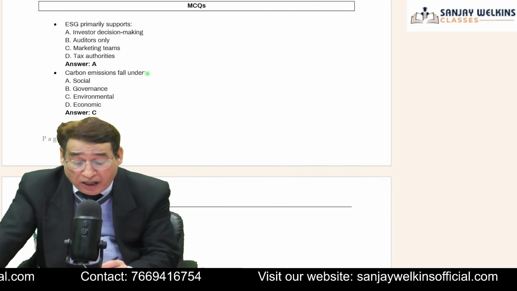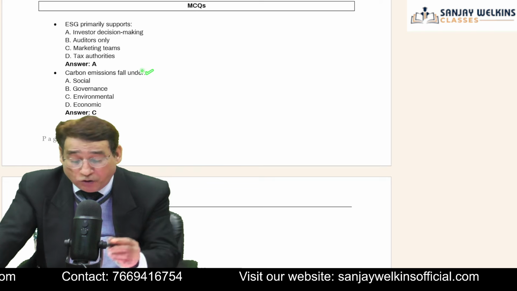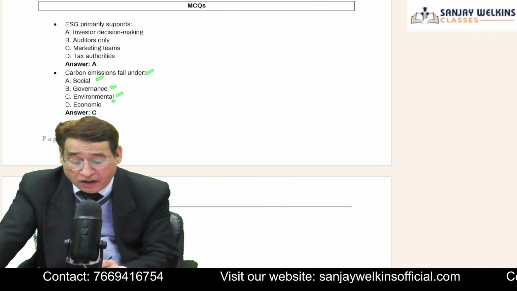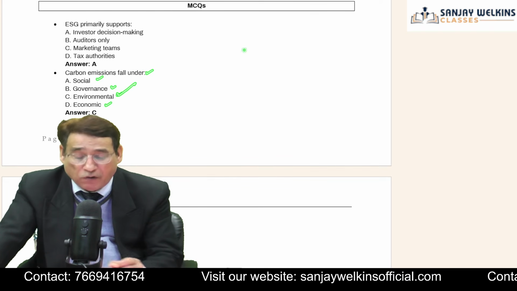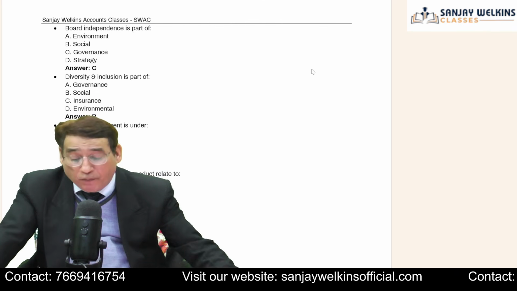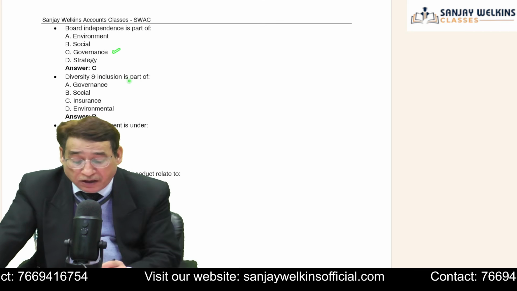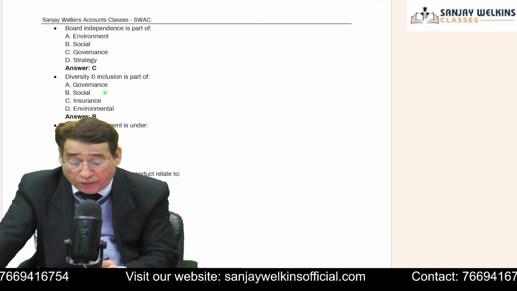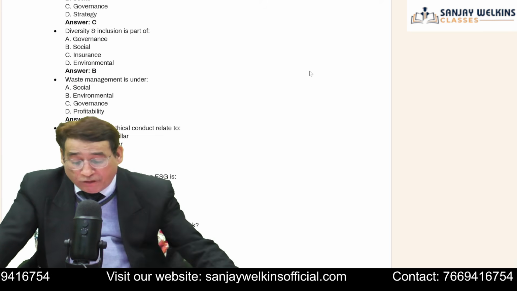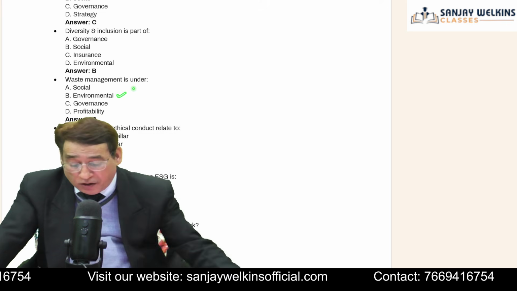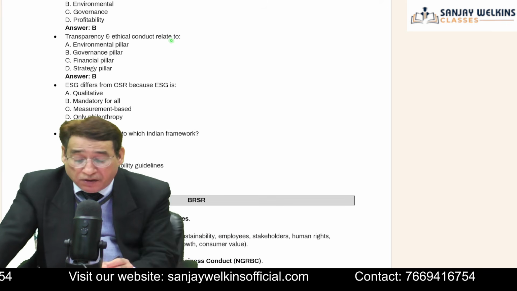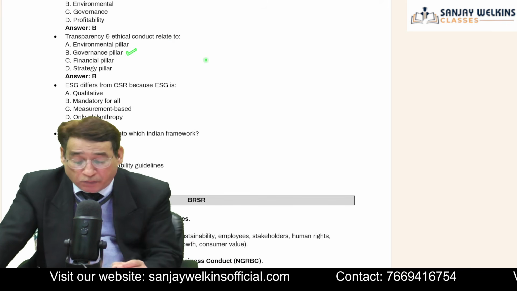Similarly, carbon emissions will fall under, now you tell me the answer: social, governance, environmental, economic. Obviously your answer will be environmental. Similarly, board independence is basically a part of governance. Diversity and inclusion is a part of social. Waste management will come under environment. Transparency and ethical conduct relate to governance principle.